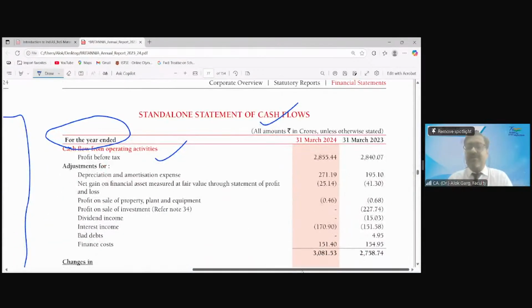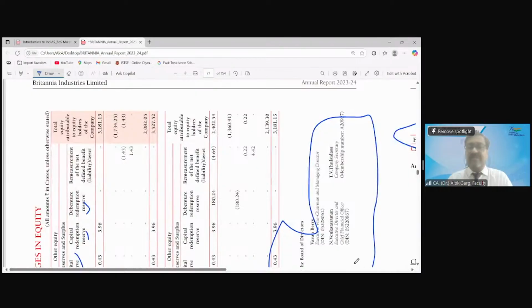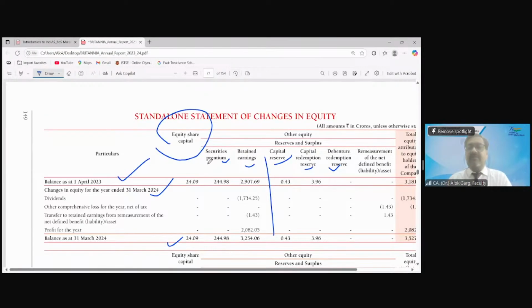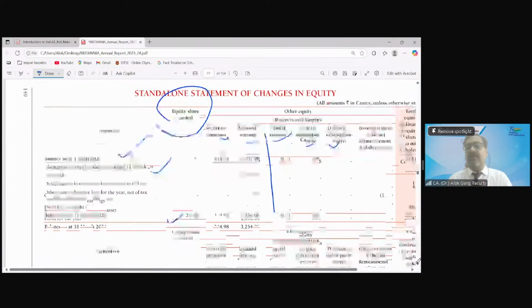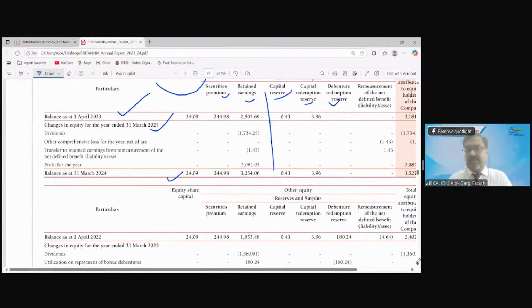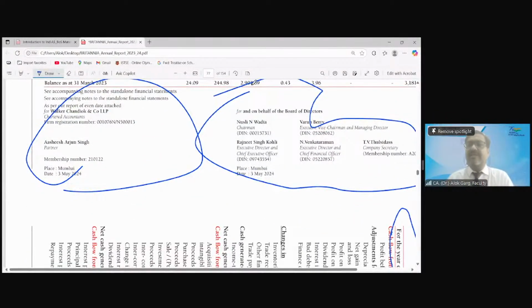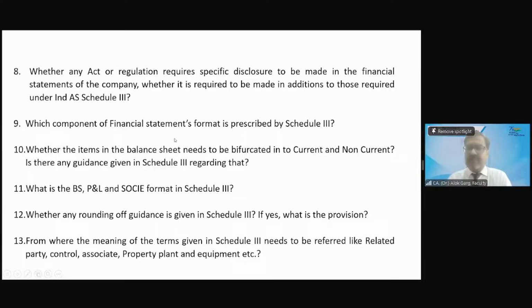Then there's a statement of changes in equity, where the reconciliation is given, and you can see in the statement of changes in equity there is a reconciliation. This is the format of reconciliation: equity share capital and other equity, reserves and surplus, etc. Okay. Then notes to accounts. So these are the formats given under Division 2 to Schedule 3: balance sheet format, P&L format, statement of changes in equity format. And it also prescribes some guidance on the notes to accounts. I hope this is clear to everyone.